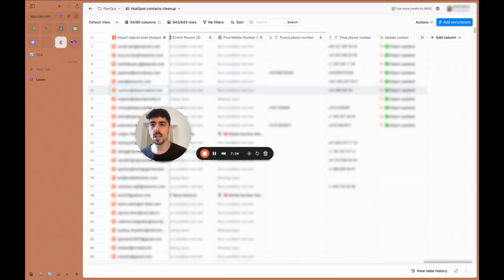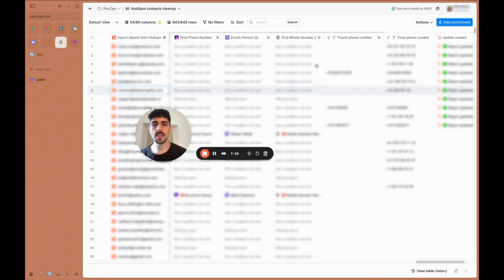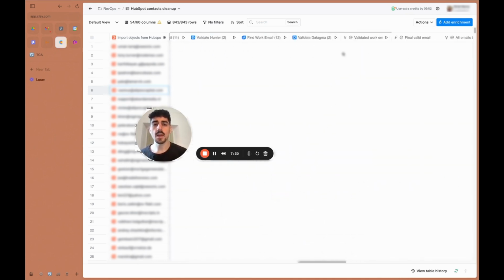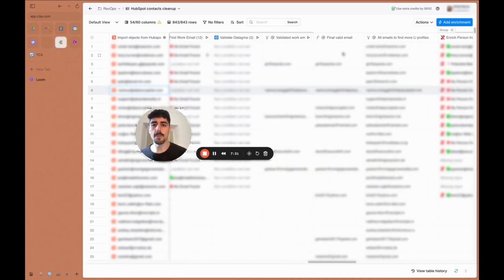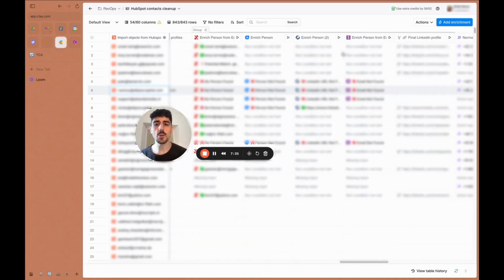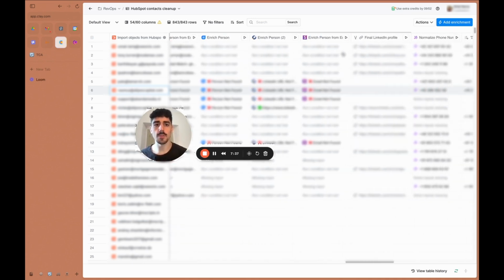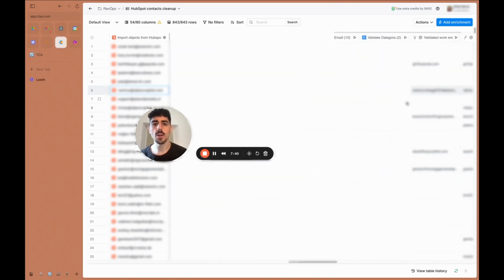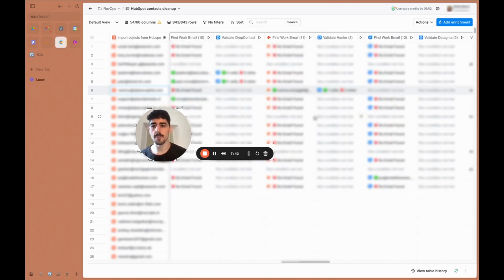Awesome. So we validated the emails, and we found the emails. When you do a waterfall like this as well, it's also going to do a validation embedded inside the waterfall. So you don't need to run another validation enrichment on top of that. So the emails that are going to come out from here are going to be fully valid already for you.